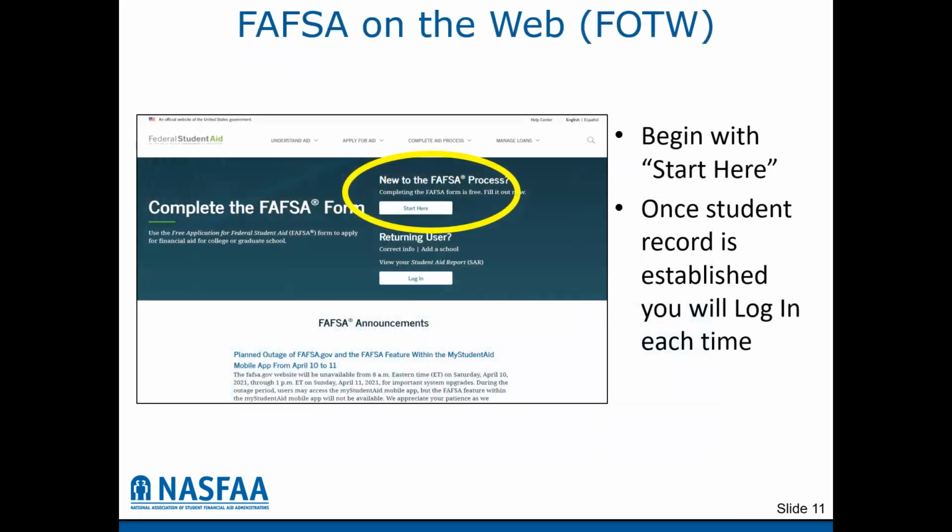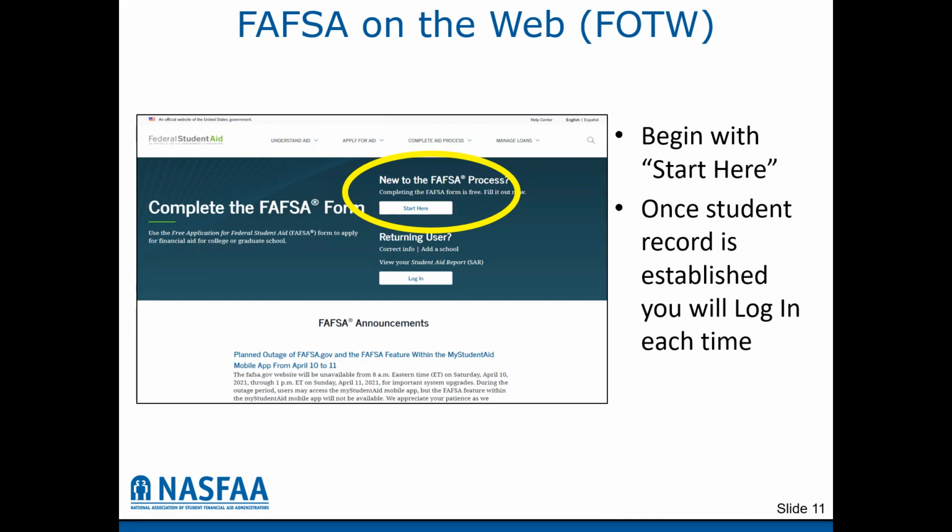For the first time entering into the FAFSA, you will click start here, identify the student with their username and password, and that will open up the FAFSA form and begin the process. It will save your FAFSA information as you enter it throughout the FAFSA process. If you have to close the FAFSA down and go back to it and finish it later, it is saved there on the secured website for you to reaccess.